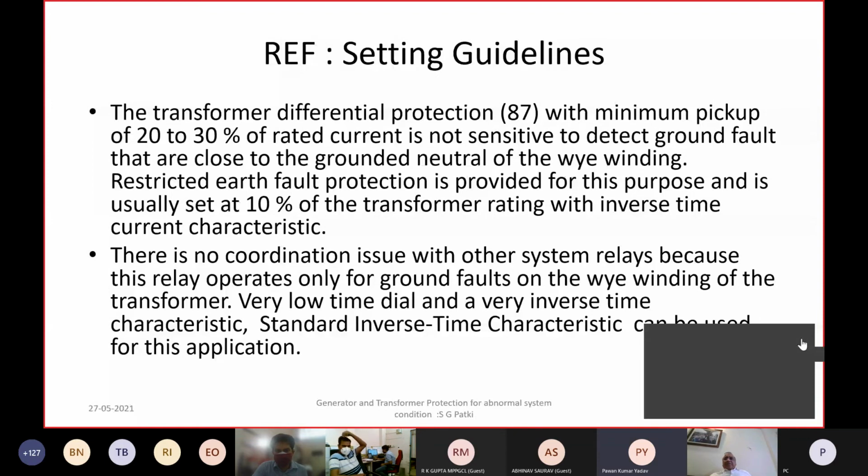If there is an abnormal system condition and the generator is feeding that abnormal condition, then the humming will go up on the transformer. Sometimes if there is a short circuit condition which is uncleared for a long time, you will get a very heavy sound, but that will not last very long. It will ultimately be cleared in a few seconds by some protection.